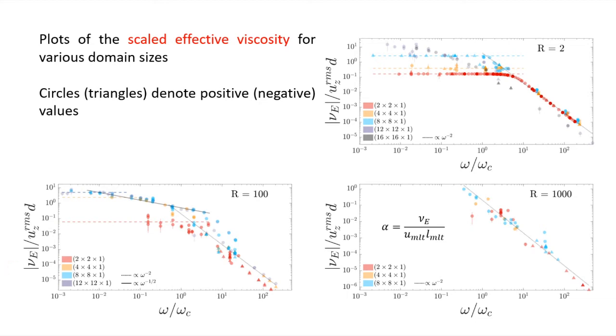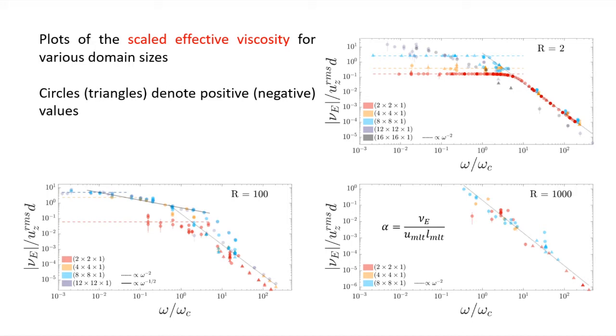Also at the extreme low frequencies, which doesn't occur in the R/1000 case for computational cost reasons, we observe a frequency independent regime in both the R/100 and R/2 cases, which occurs at lower frequencies when the box size is larger. So the small domain sizes of 2 by 2 in the R/100 case are frequency independent at the convective frequency and lower.